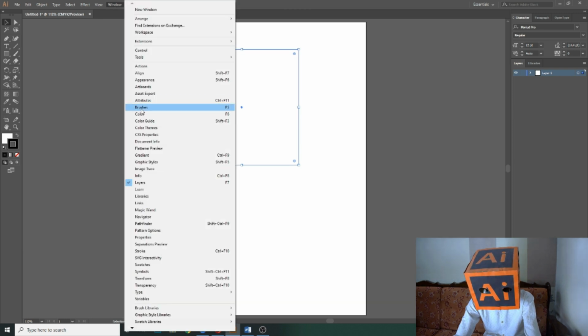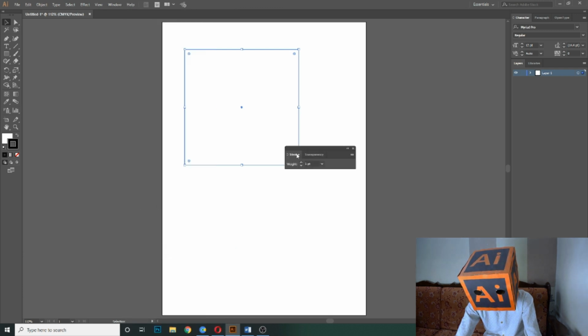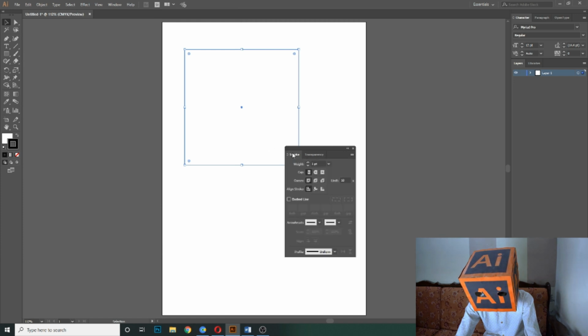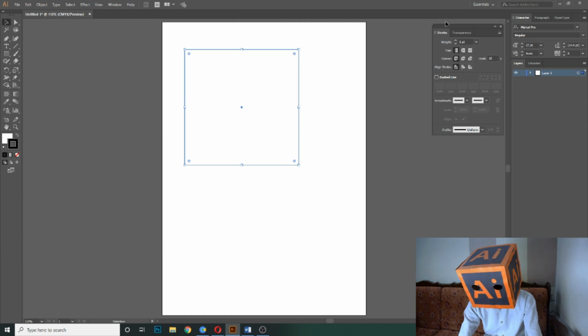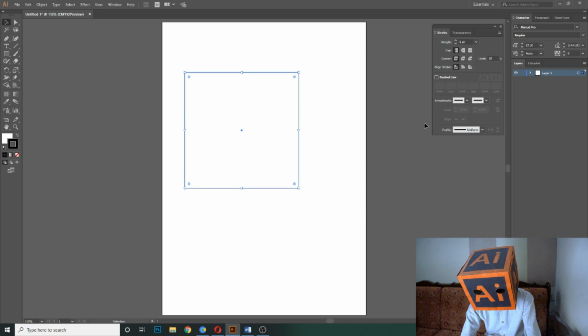So go to Window, then select Stroke, like this. So let's learn about these properties of stroke. If I select this shape, the first thing is the weight. By using this, you can increase or decrease the size or the weight of the stroke, like this.